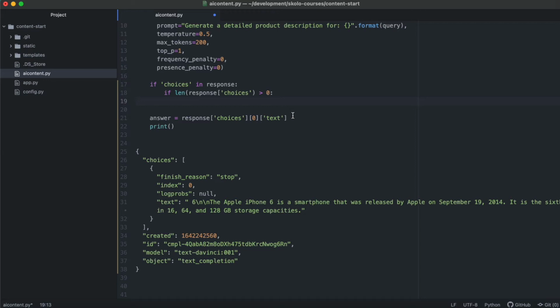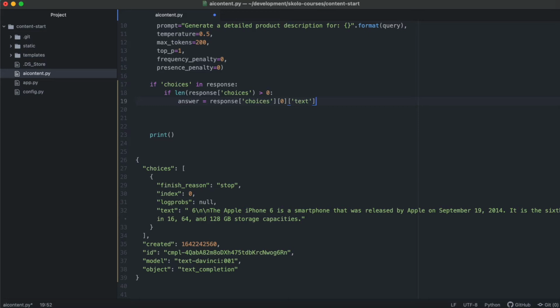Then I can say that the answer is equal to this, so I can then get the choices at 0 text.